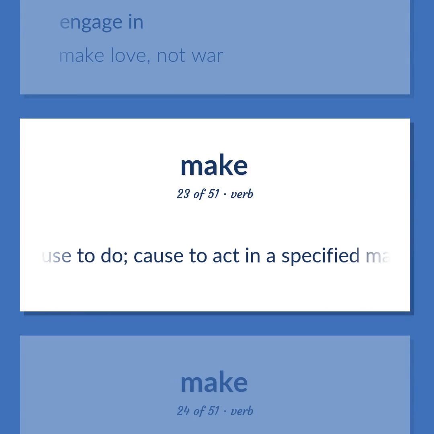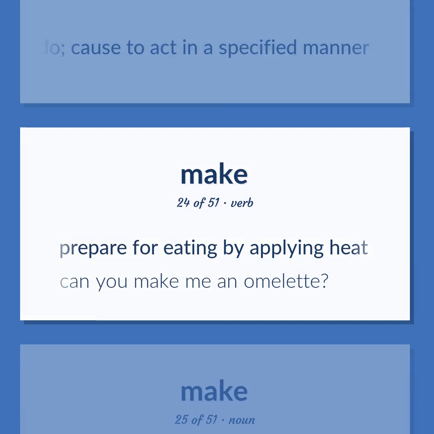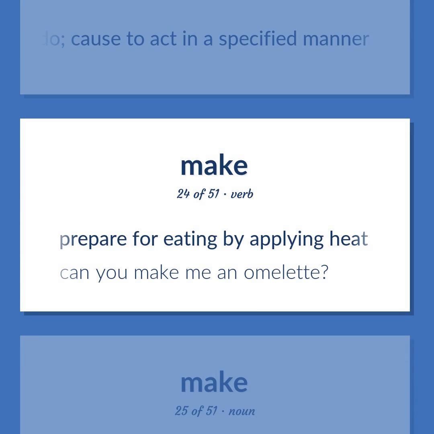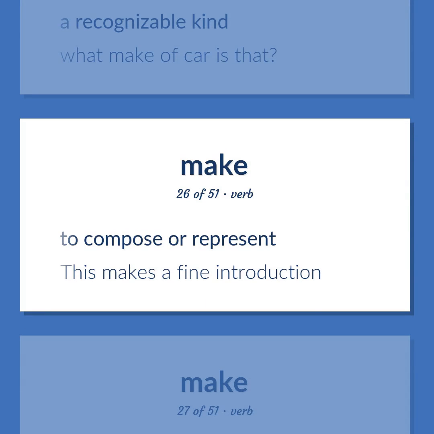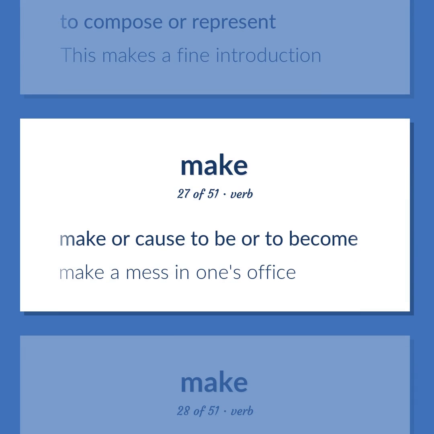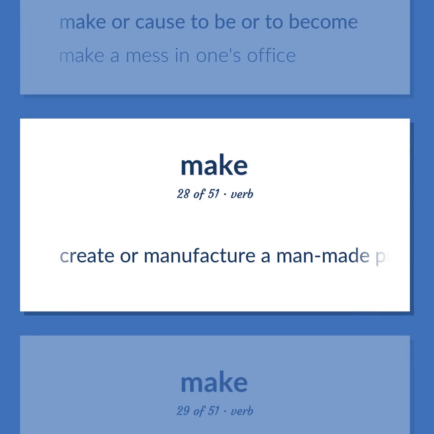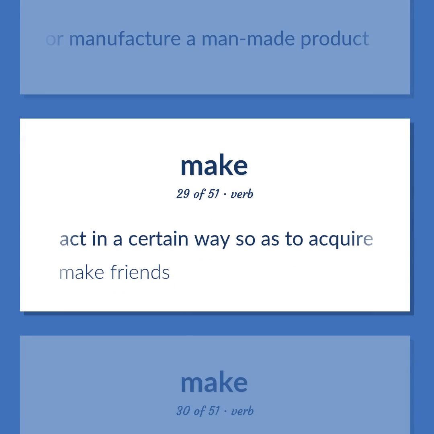Cause to do. Cause to act in a specified manner. Prepare for eating by applying heat. Can you make me an omelet? A recognizable kind. What make of car is that? To compose or represent. This makes a fine introduction. Make or cause to be or to become. Make a mess in one's office. Create or manufacture a man-made product. Act in a certain way so as to acquire. Make friends.